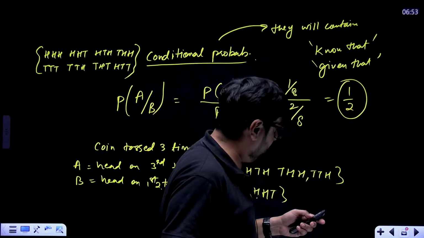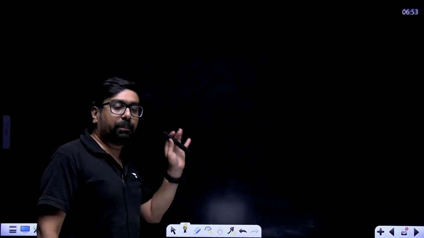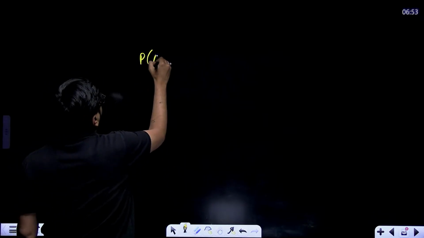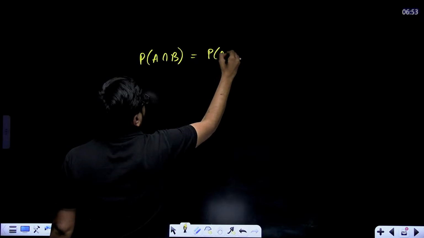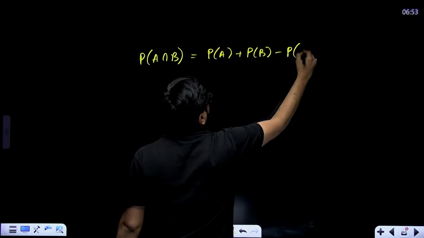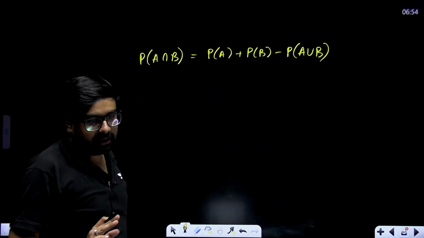Now few more things in probability. Remember probability of A intersection B. How do we write probability of A intersection B? This we write also in 11th class. Probability of A plus probability of B minus probability of A union B. Okay, here I'll tell you what is union and intersection also.